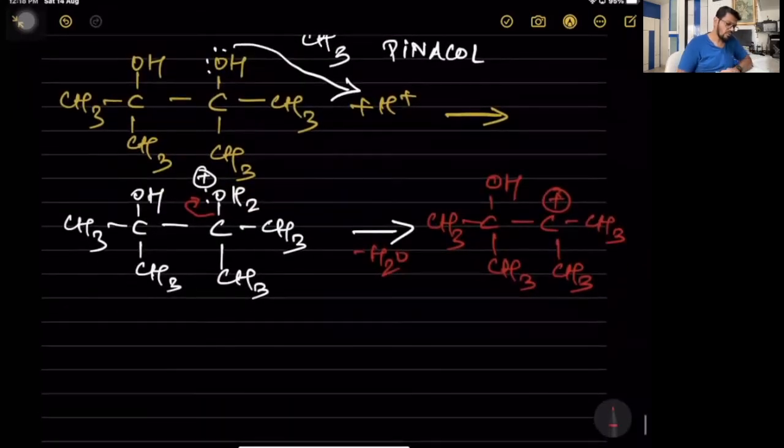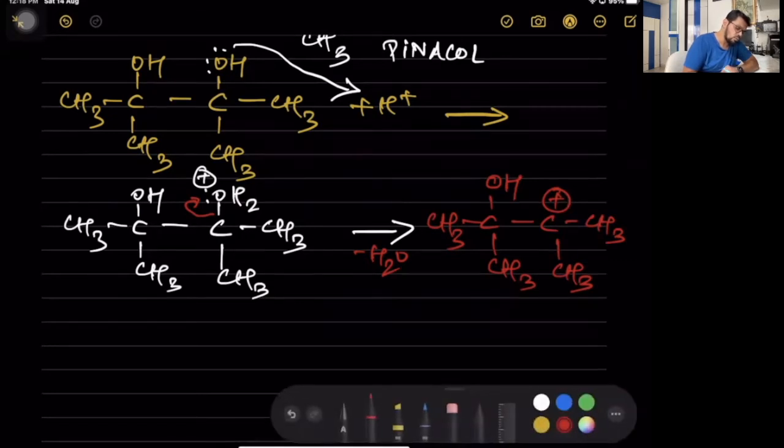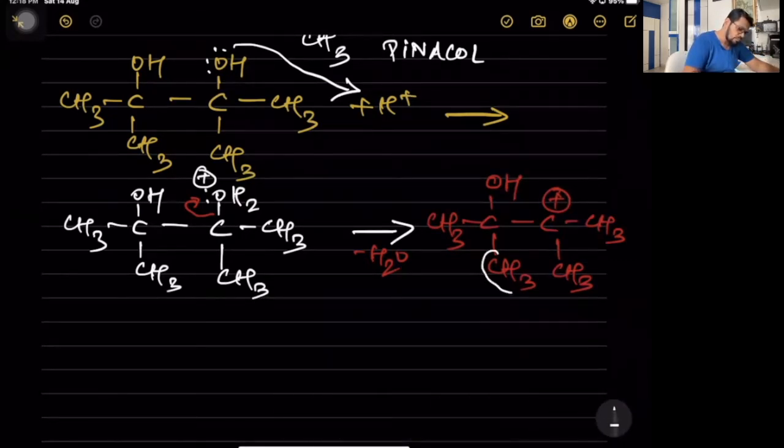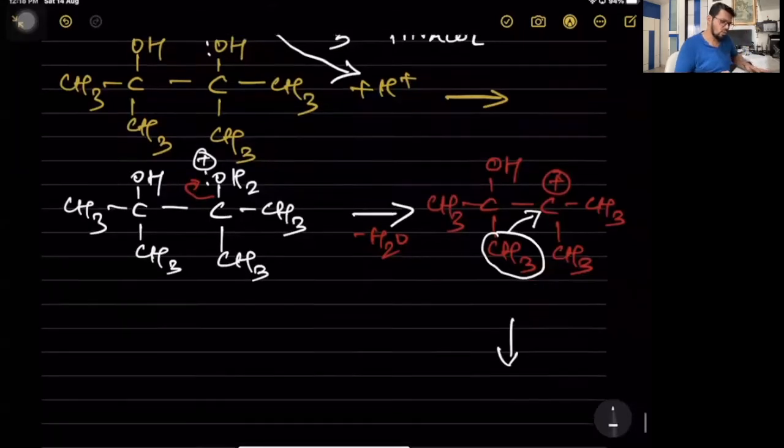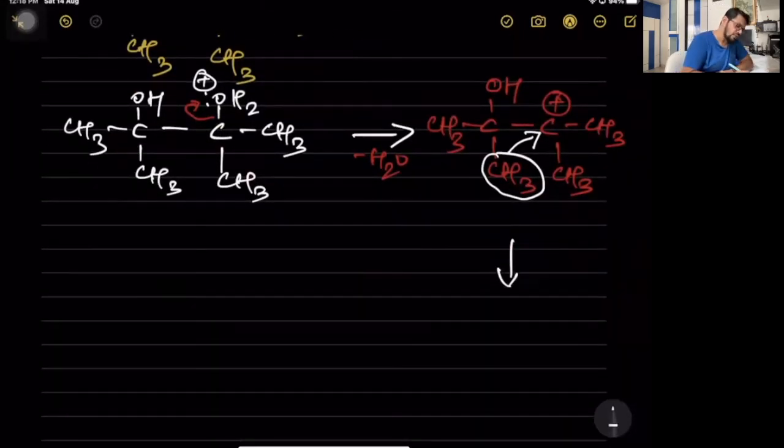Now this carbocation which is formed, what will happen now? C-C bond free rotation. So what will happen because of the free rotation? Adjacent methyl group, observe here. This adjacent methyl group will go over here. If this adjacent group comes here, we will have an arrangement like this now.